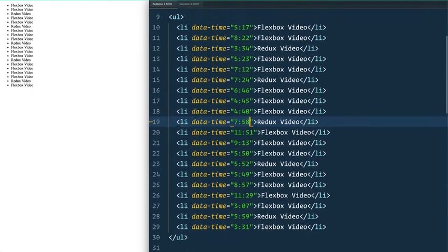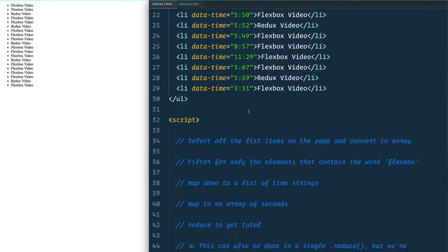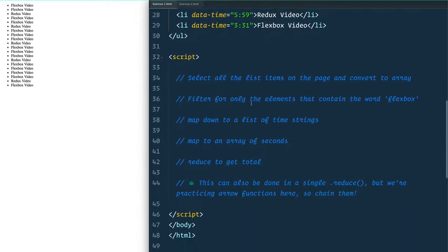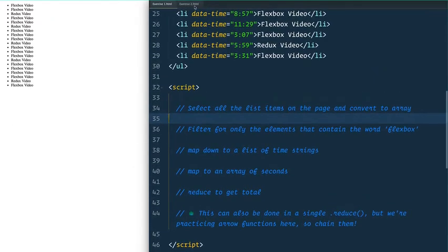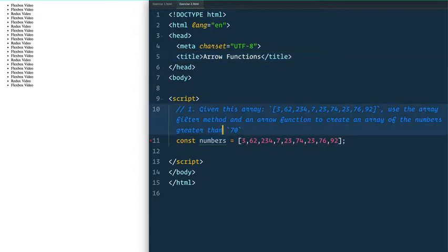So you could do this in one big reduce function, but since I want you to get practice with working with arrow functions, I've stepped through it where you can use filter, map, and reduce to get the total, and that's going to really help us. So go ahead and do that one. I'll show you exercise 2 as well. This is a little bit easier.